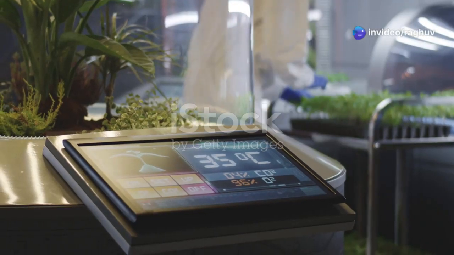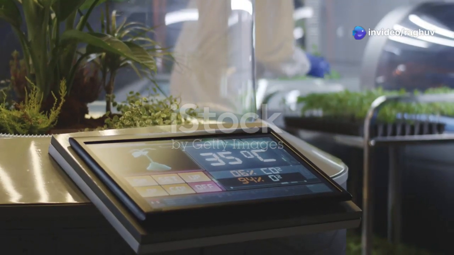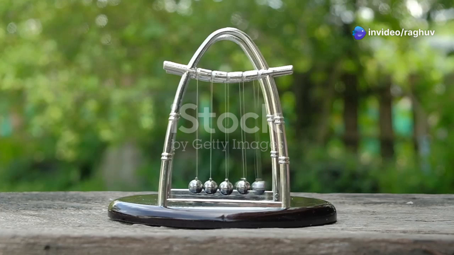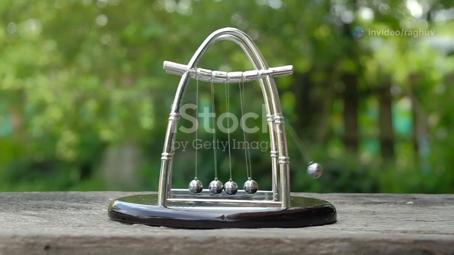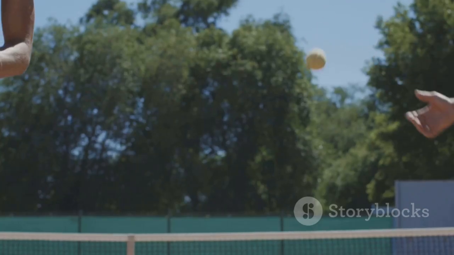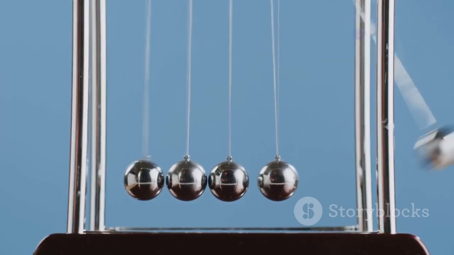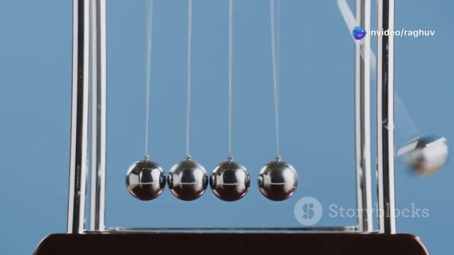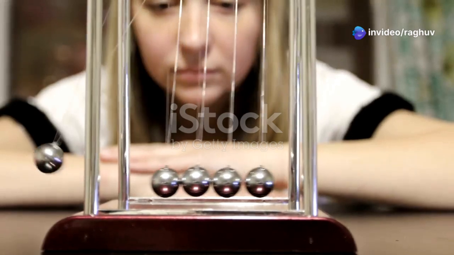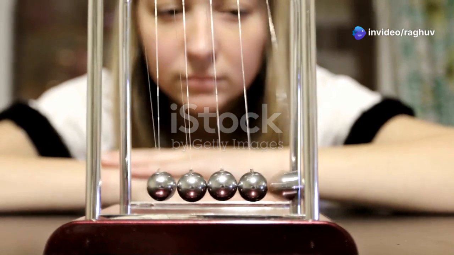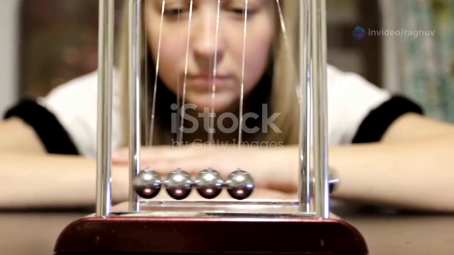What's truly fascinating is the ratio of these two impulses. This ratio remains constant and is called the coefficient of restitution. It essentially measures how bouncy a collision is. A coefficient of 1 means a perfectly elastic collision where no kinetic energy is lost, but if it's less than 1, some energy gets converted into other forms like heat or sound.